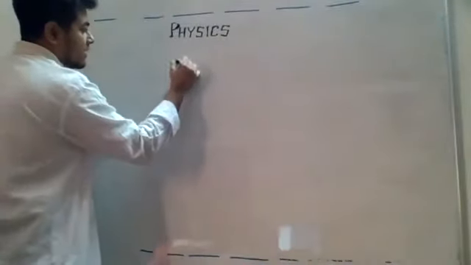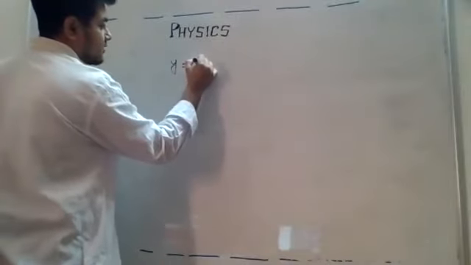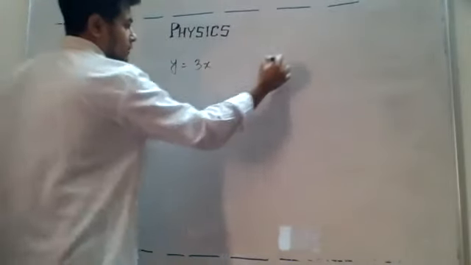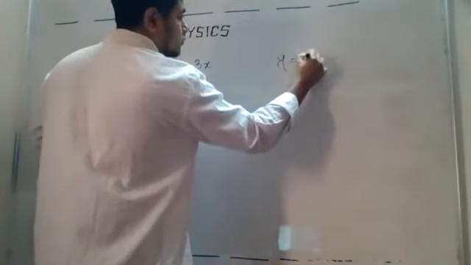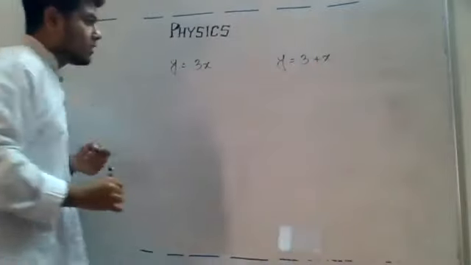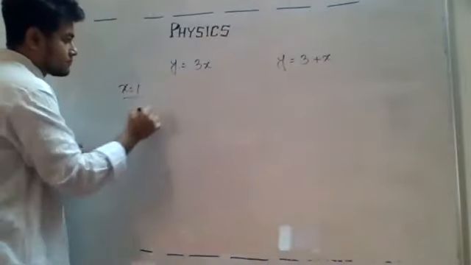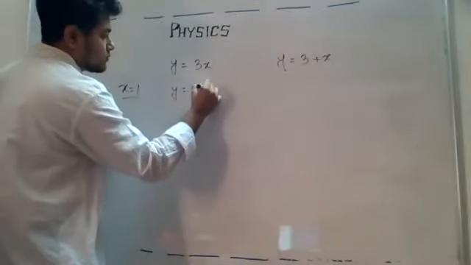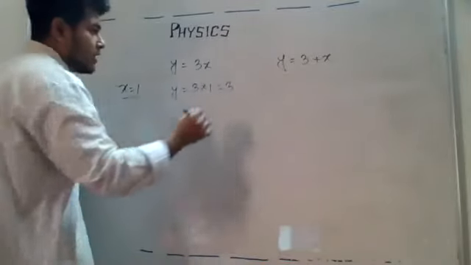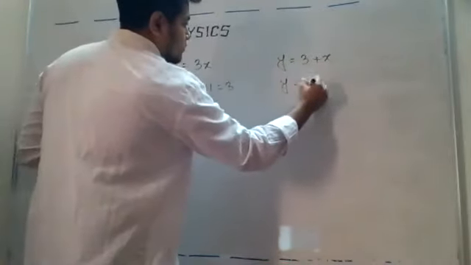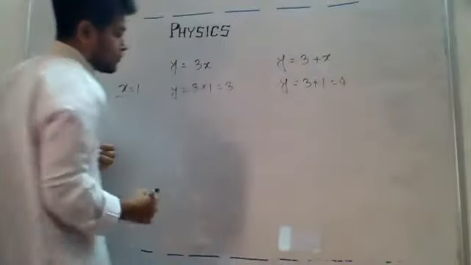If I write y is equal to, let us say, 3x, and I write y is equal to 3 plus x, okay. Now what will happen if I put x is equal to 1? y is equal to 3 into 1, it will be 3, and here y is equal to 3 plus 1 equal to 4.